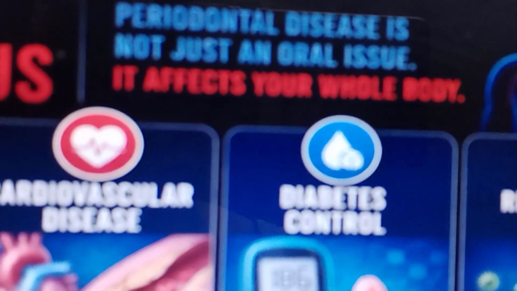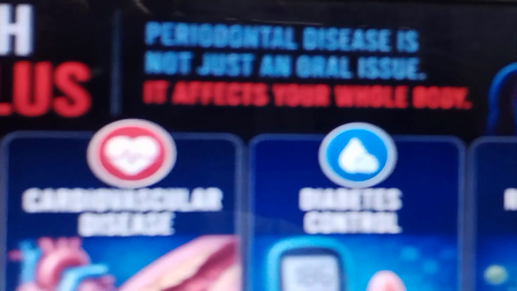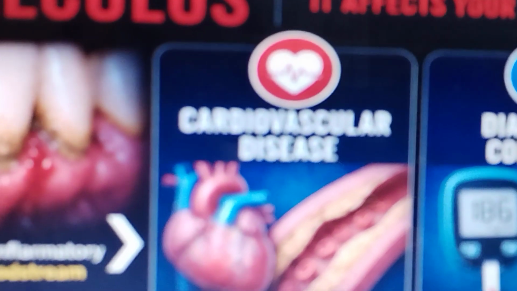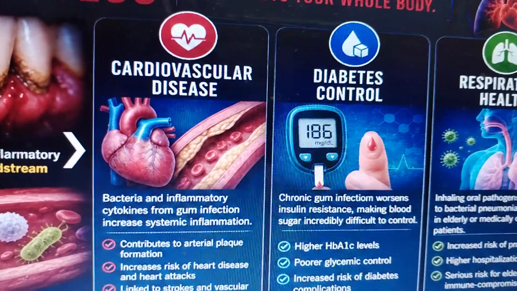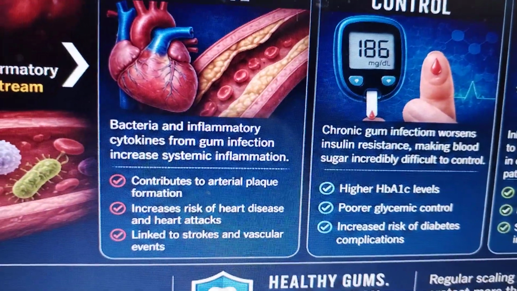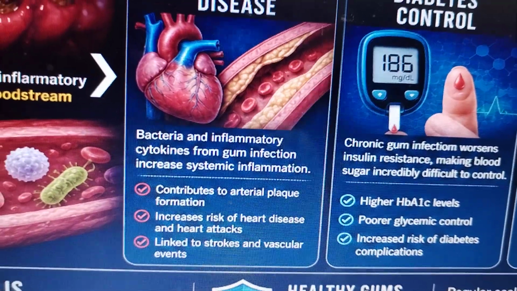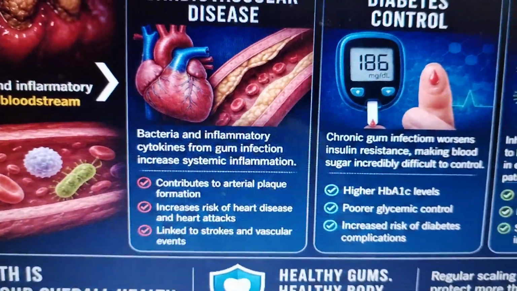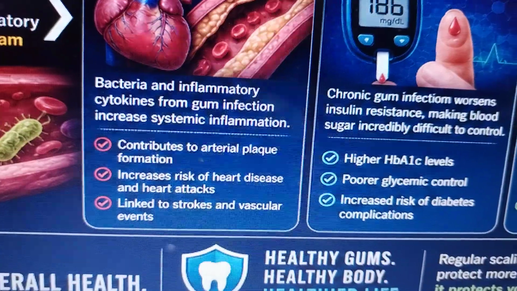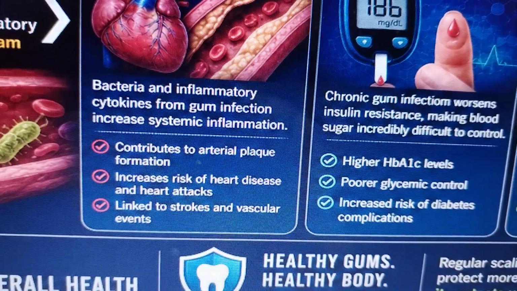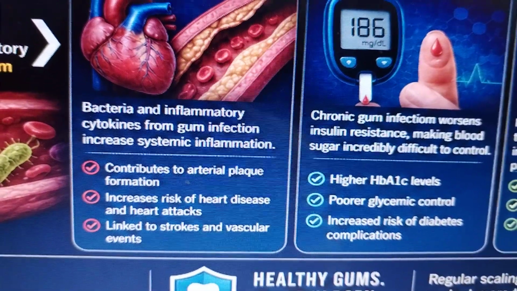So periodontal disease is not just an oral issue. It affects the overall health of the body. Cardiovascular disease: bacteria and inflammatory cytokines from the gum infection increase systemic inflammation. Cytokines contribute to arterial plaque formation, increasing the risk of heart disease and heart attacks, and are linked to strokes and vascular events.